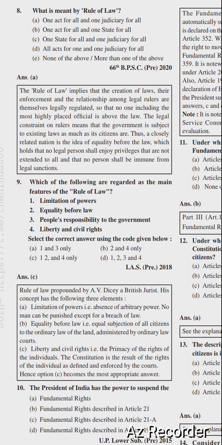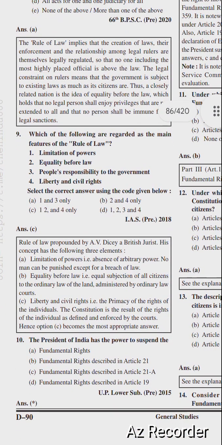Liberty and civil rights, that is, primacy of rights of the individuals. The Constitution is the result of the rights of the individual as defined and enforced by the court. Hence, option C becomes the most appropriate answer.